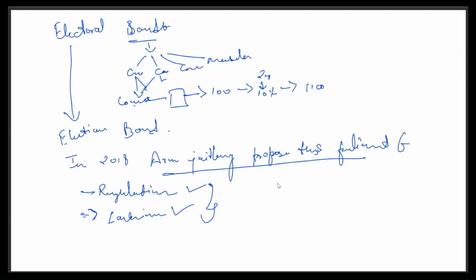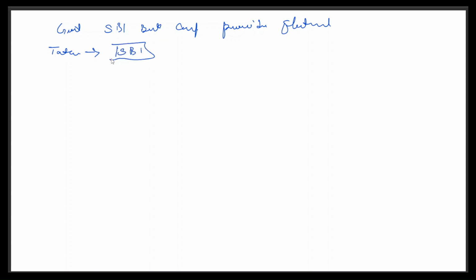Now we'll look into how electoral bonds work. The government had said that only the SBI bank can provide the electoral bond. For example, a huge businessman goes to the SBI bank. Ratan Tata goes to the SBI: please give me the electoral bond. The SBI manager will ask which amount of bond you want.